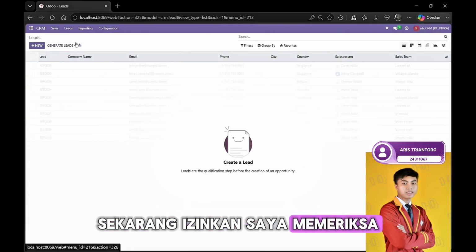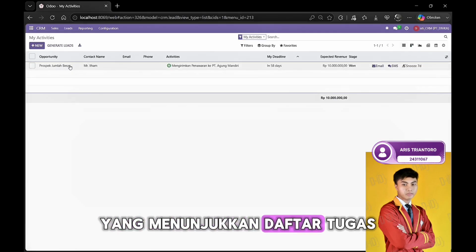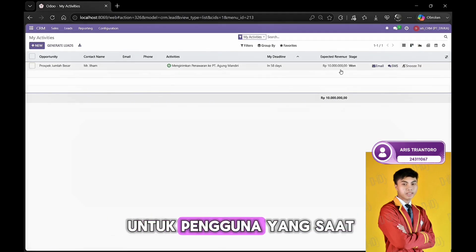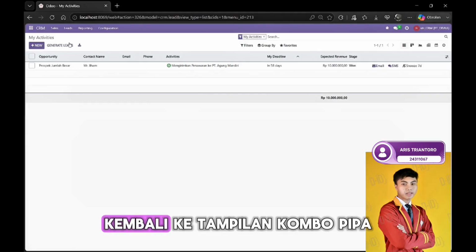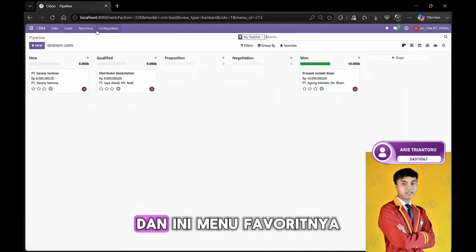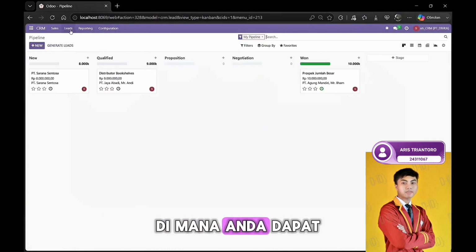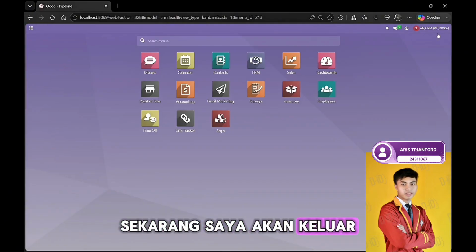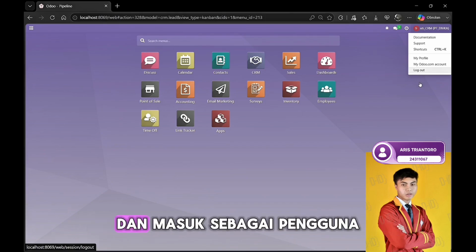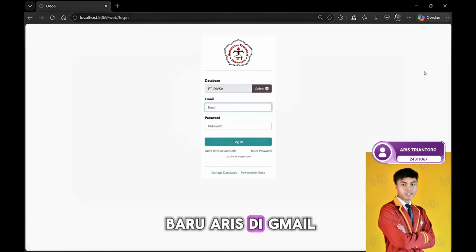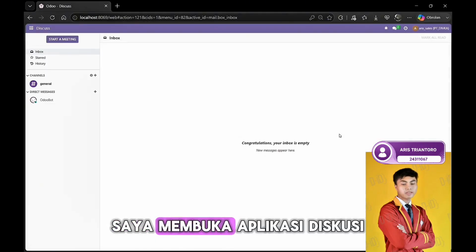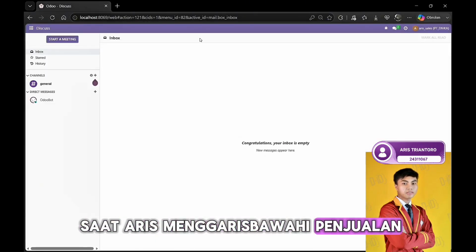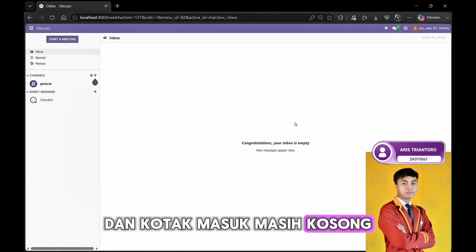Now let me check the My Activities menu, which shows the list of tasks and activities assigned to the currently logged in user, along with their deadlines and statuses. Back to the pipeline Kanban view, and here's the favorites menu, where you can save the current search or import records. Now I'll log out from the city_CRM account, and log in as a new user, aris@gmail.com, still on the same database. Here I'm opening the Discuss app as aris_sales, and the inbox is still empty.